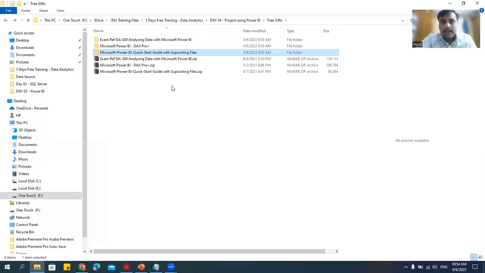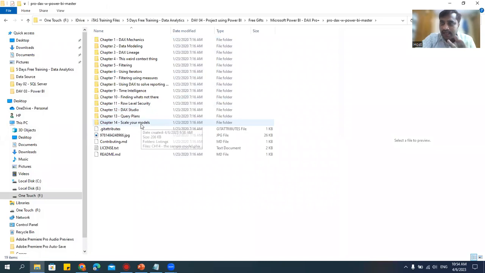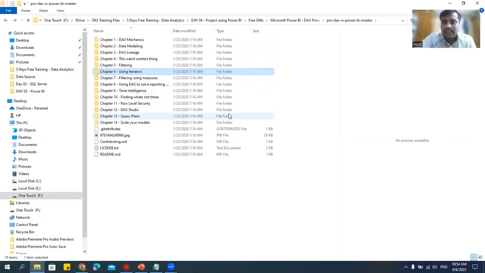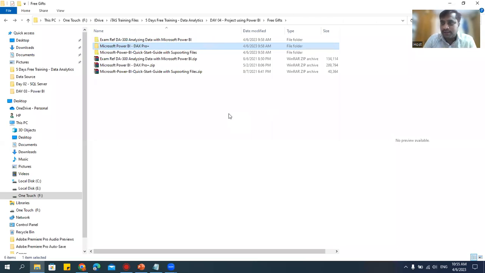Next, Power BI DAX. If anybody wants to master DAX, complete DAX right from scratch, we have it with all the supporting files. I challenge you, no one will give you this. I'm giving it because I want all my students to learn and master. This is just a soft copy. You might think it's very costly, why are they giving it, but it's just a soft copy, so I won't spend much on this. I just love sharing whatever I can within my limits.